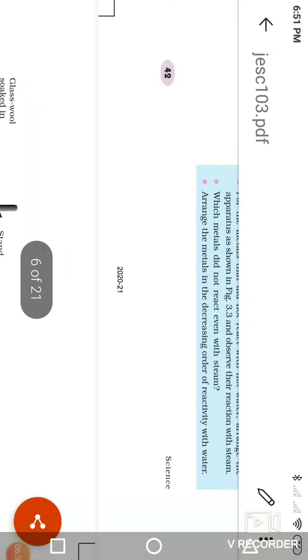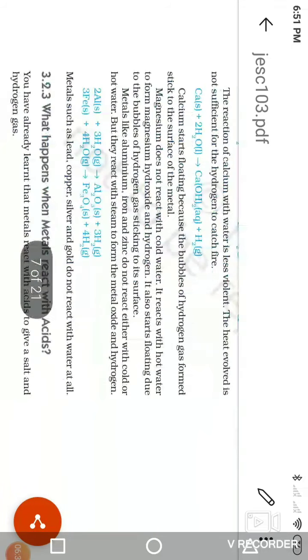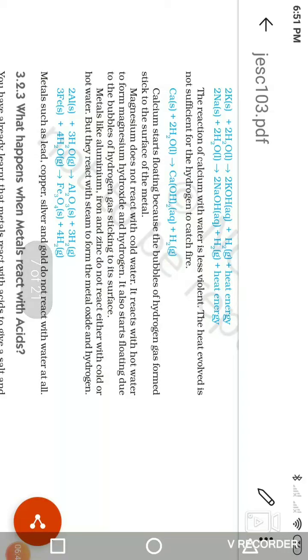Here the reaction of calcium with water is less violent. The heat evolved is not sufficient for the hydrogen to catch fire. In this reaction, the hydrogen does not catch fire. Calcium also reacts with water very slowly, in a less vigorous reaction.